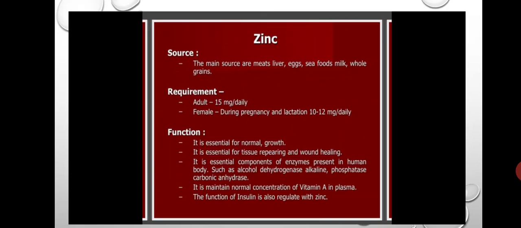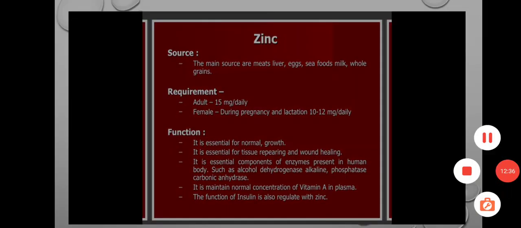Zinc is useful in normal growth, tissue repairing and wound healing, it is an essential element in some enzymes, it regulates the concentration of vitamin A, and it regulates the function of insulin.